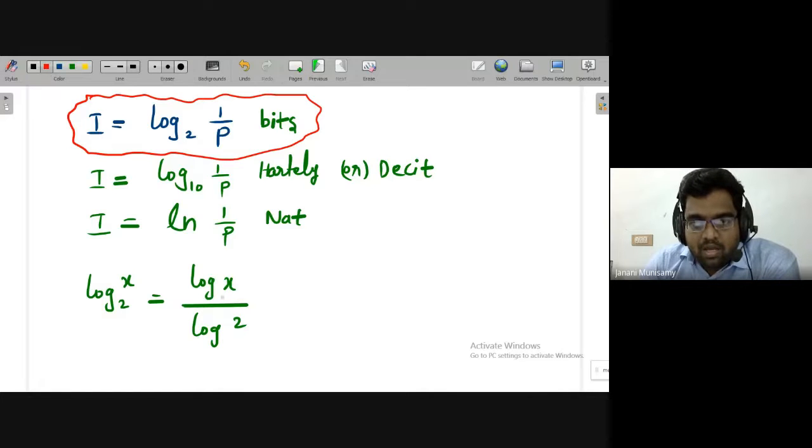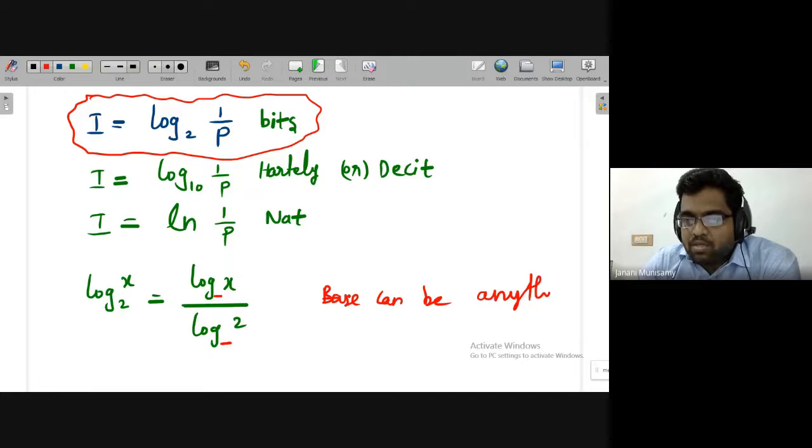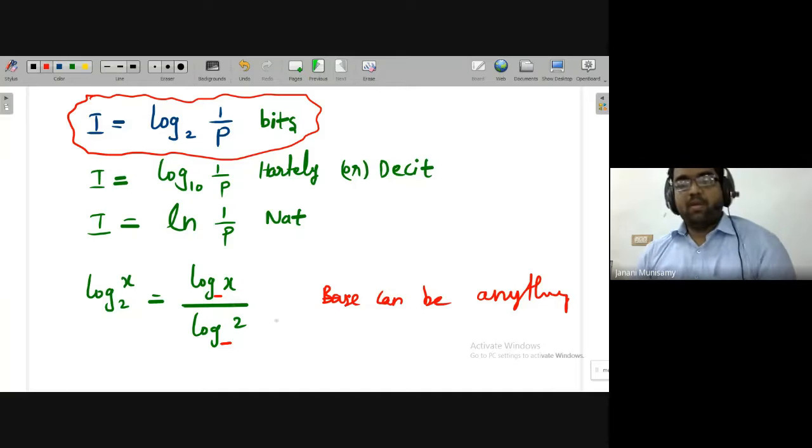Again, here, what should be the base? This is from the basic formula of the logarithm. The base can be anything. Here in this case, the base can be anything. Mostly we are very comfortable with base 10, so we can put base 10 also. In reality, it can be anything. So if you want to find log base 2 of x, then we have to use this formula.